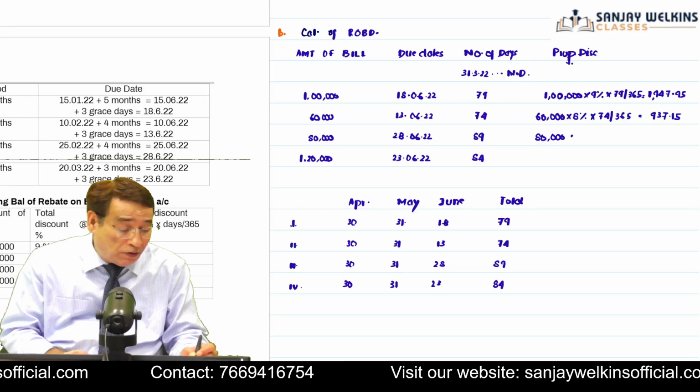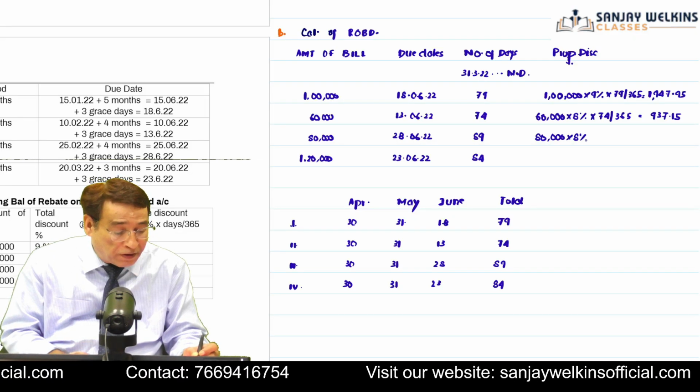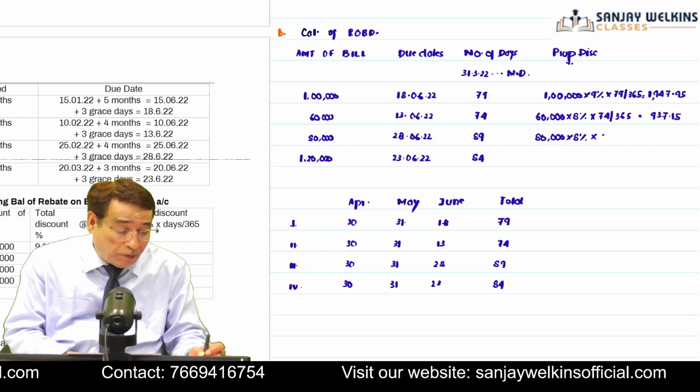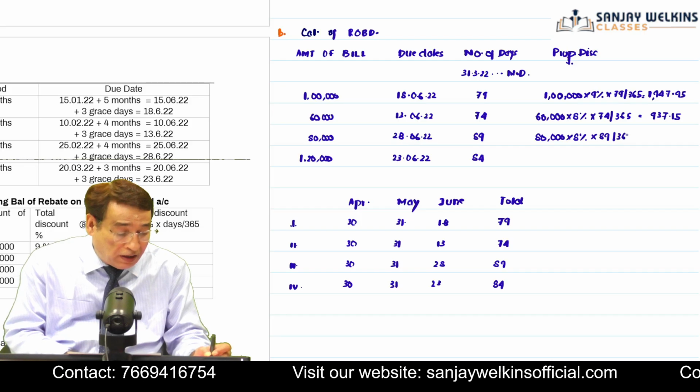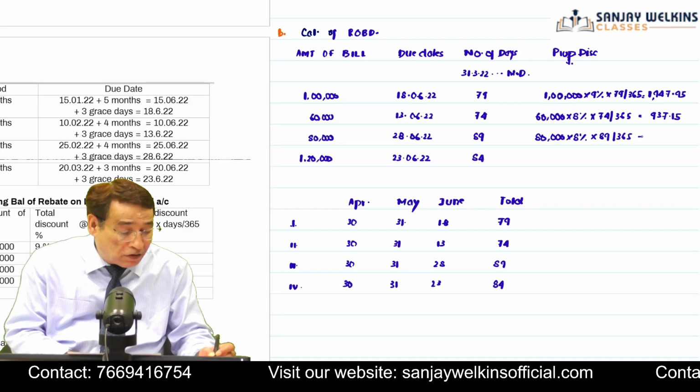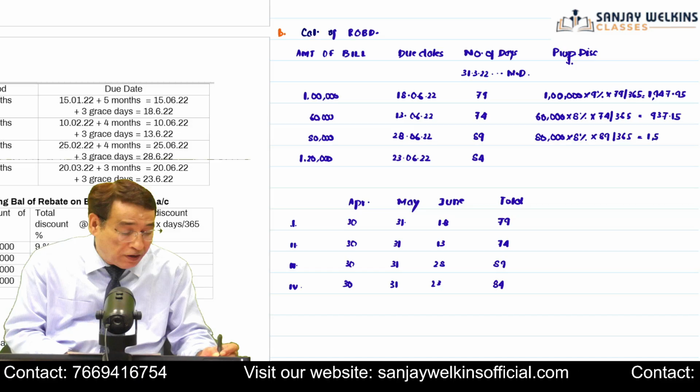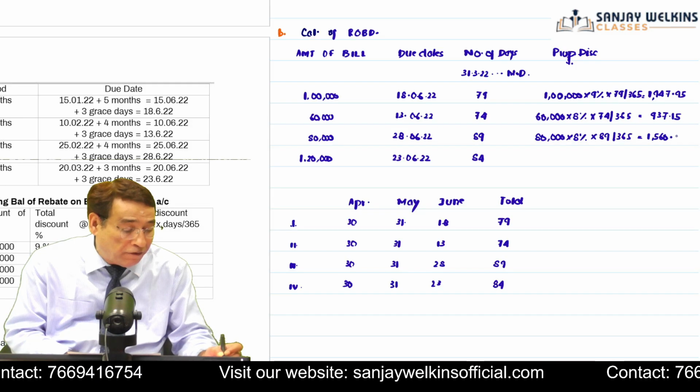Similarly, you are going to compute discount for the third bill, 80,000. Rate of discount of this bill also is 8%, and you are going to compute for 89 days. 89 divided by 365. This will give you 1,560.54.